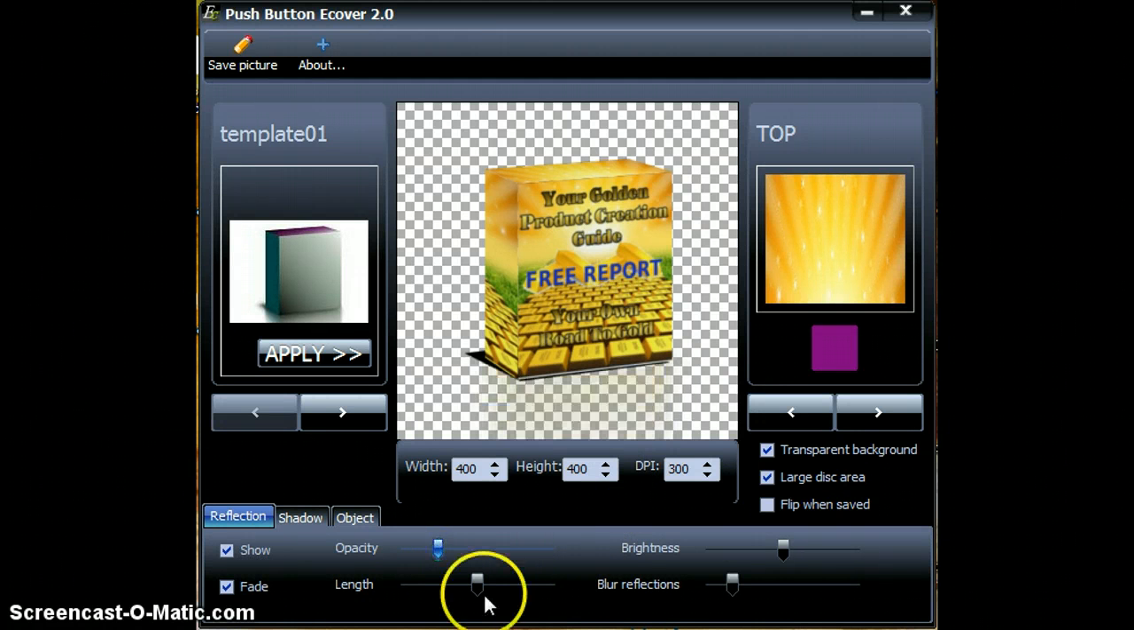Like I say, this has really been a great little product. It's worked out real well for me. So okay, now as you can see there, our box is completely done.